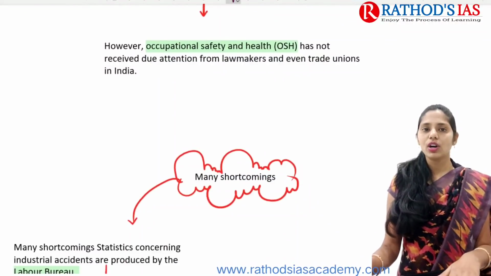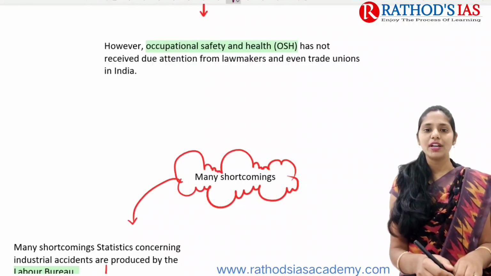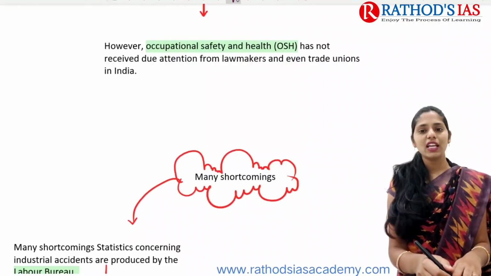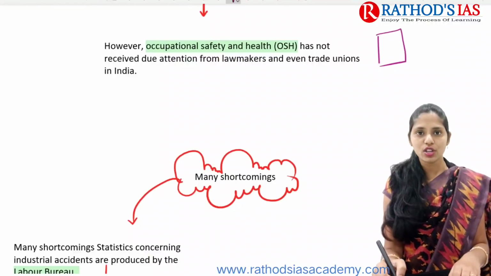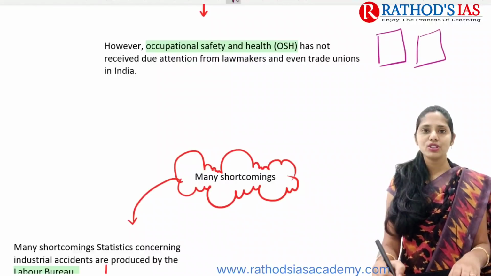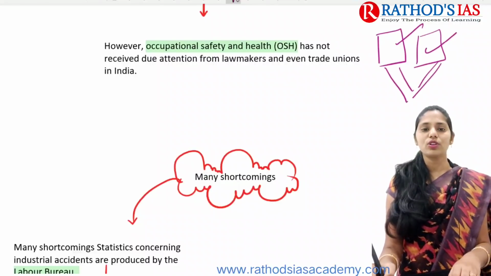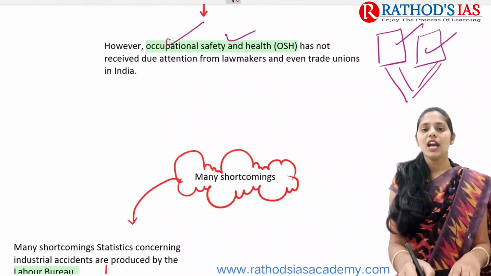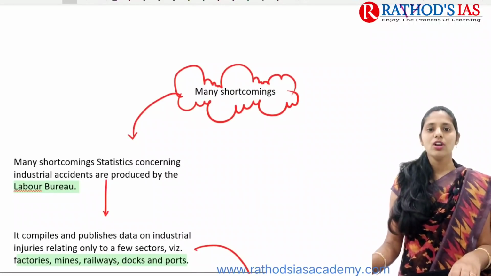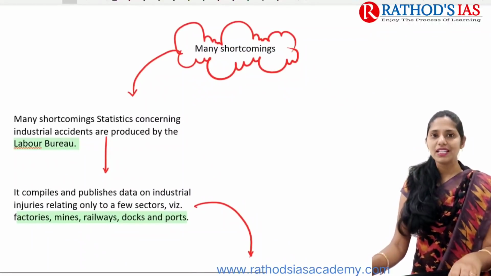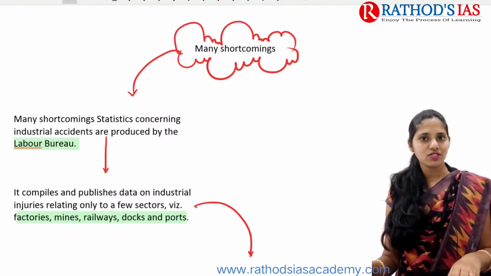However, occupational safety and health has not received due attention from the lawmakers and even trade unions in India. As you all know, there are different trade unions and lawmakers, but they are not at all focusing on occupational safety and health. And why? There are many shortcomings seen in the data recorded regarding occupational safety and health.